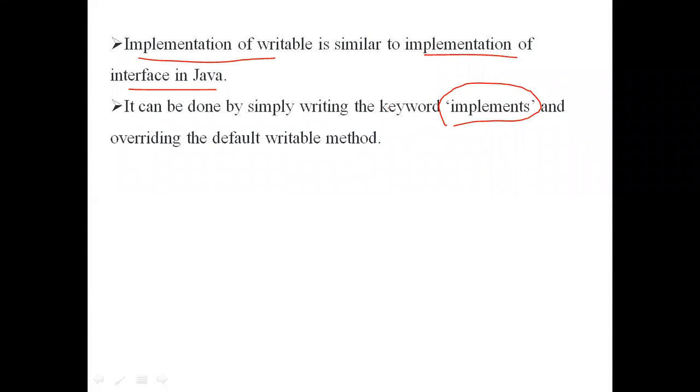If the base class is a class and the derived class is also a class, then we use extends: class B extends class A. Whenever the base is an interface and the derived is a class, we use implements: class B implements interface A. Similarly, in Hadoop, for implementing the writable interface, we use the implements keyword only. When we go to the programming, all these points will be familiar to you.